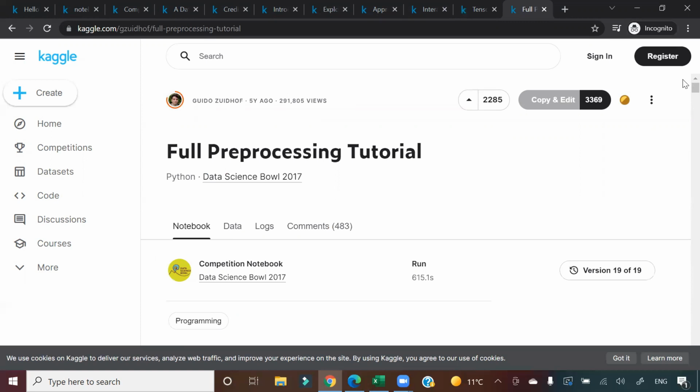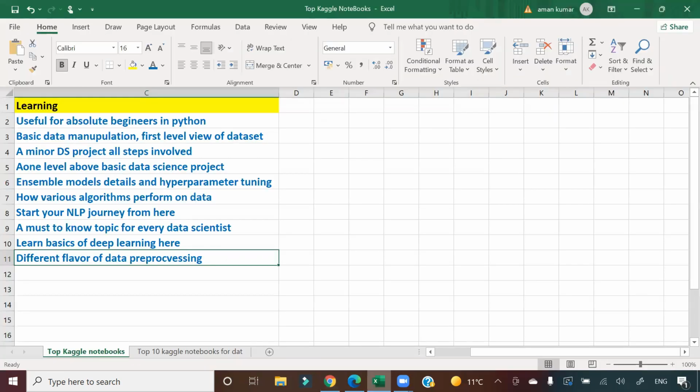So guys, I have listed here 10 notebooks. Okay. If you come here, I've started from basic, absolute beginner Python. I went to data manipulation, little mid-level things, then I went to NLP, and then some deep learning topics. Okay, believe me guys, if you are at any level in data science, right, beginner level, medium level, or experienced level, I'm sure a couple of these notebooks are very, very useful for you. And that is why I created this.